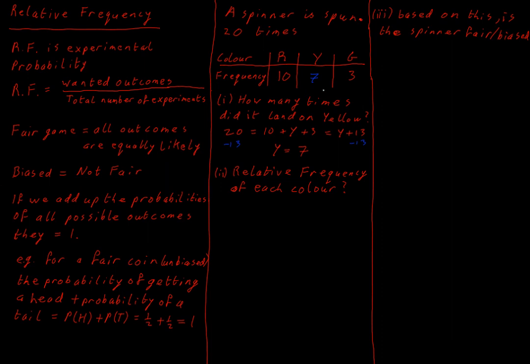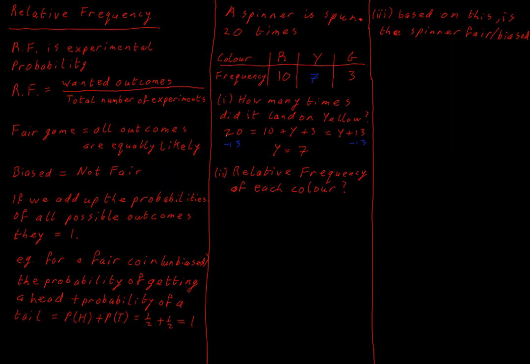Now we can check our answer very easily because if we add up all of these frequencies, we have to get 20. 10 plus 7 is 17 plus 3 is 20. So the spinner had to land on one of these 3 colors. So if we add up all of the different times that it landed on each color, we have to get the total number of times we ran the experiment. So that's our first part. What's the relative frequency of each color?